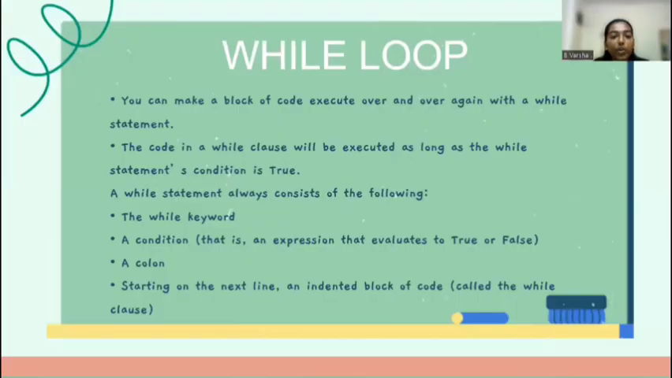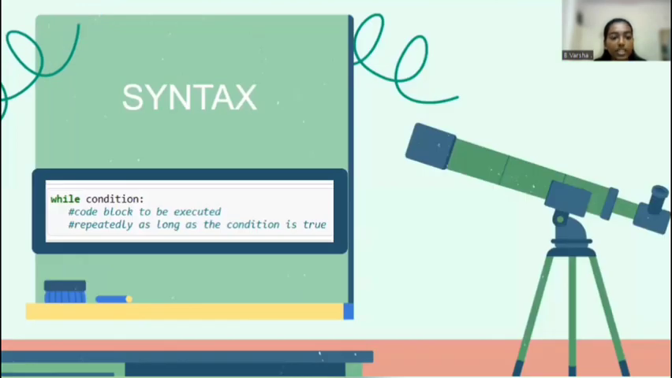Coming to while loop, you can make a block of code execute over and over again with a while statement. The code in the while clause will be executed as long as the while statement condition is true. A while statement always consists of the following: the while keyword, a condition, that is an expression that evaluates to true or false, a colon, and starting on the next line, an indented block of code called the while clause. Coming to the syntax, it has a simple syntax, which is while condition.